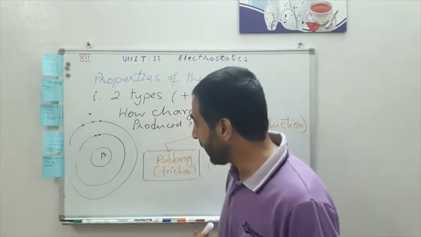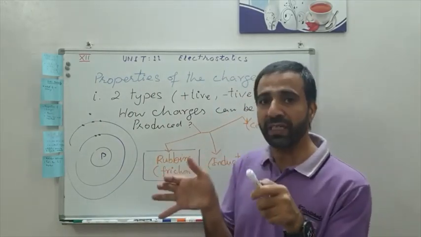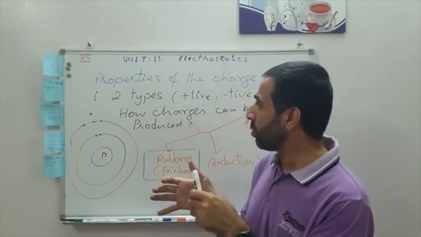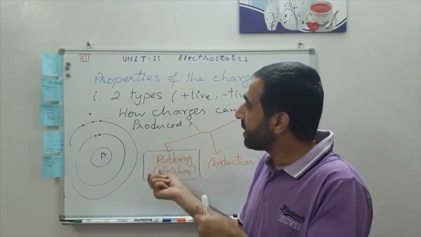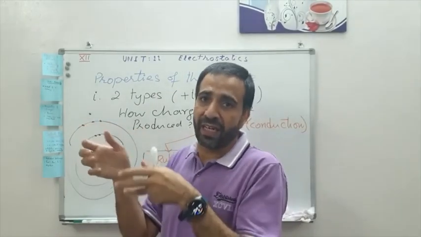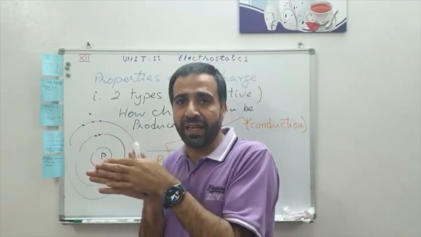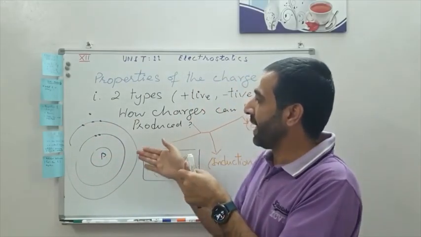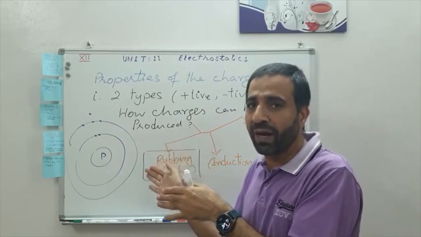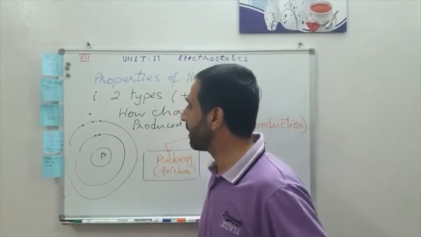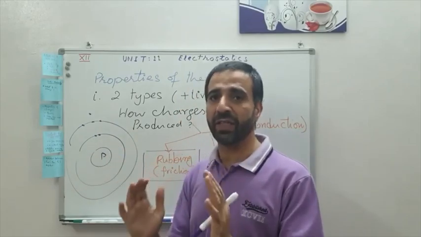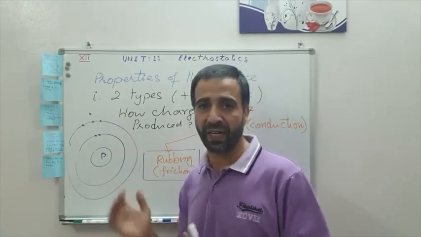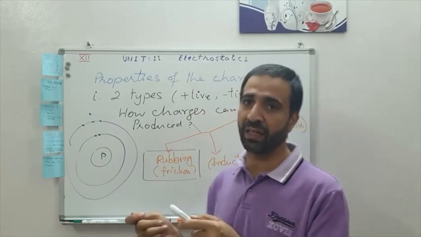So what actually happens when you rub materials together? During that rubbing, the heat energy causes the electrons to gain energy, and because of that energy they transfer from one body into another body. This is why the materials must be of different nature. Why? If they are of the same nature, then what will happen?